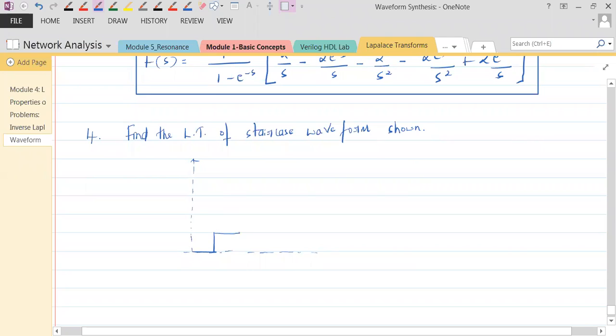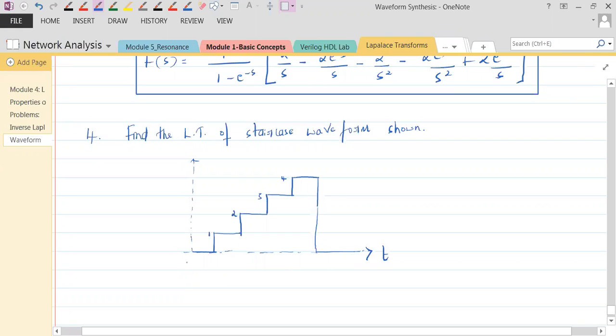See how it goes? It goes like stairs. That's why it is called a staircase waveform. So it's amplitude 1, amplitude 2, amplitude 3, and there's one more step at 4. After the fourth step, the signal comes down.